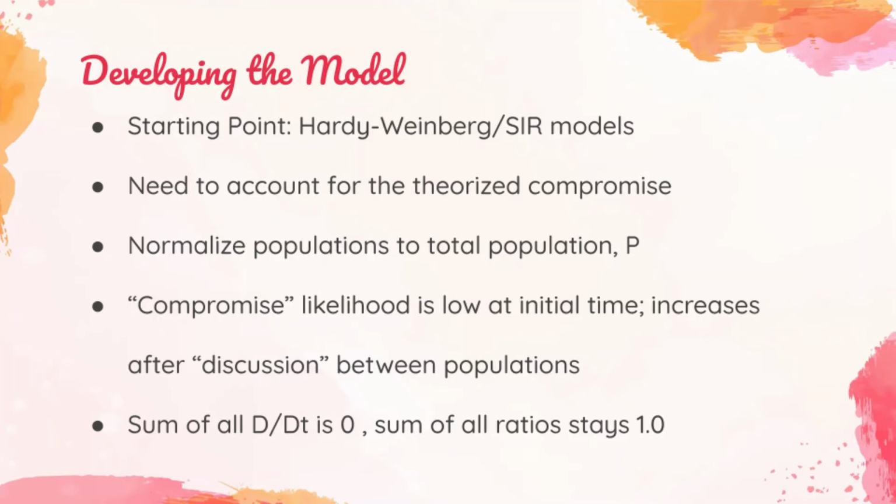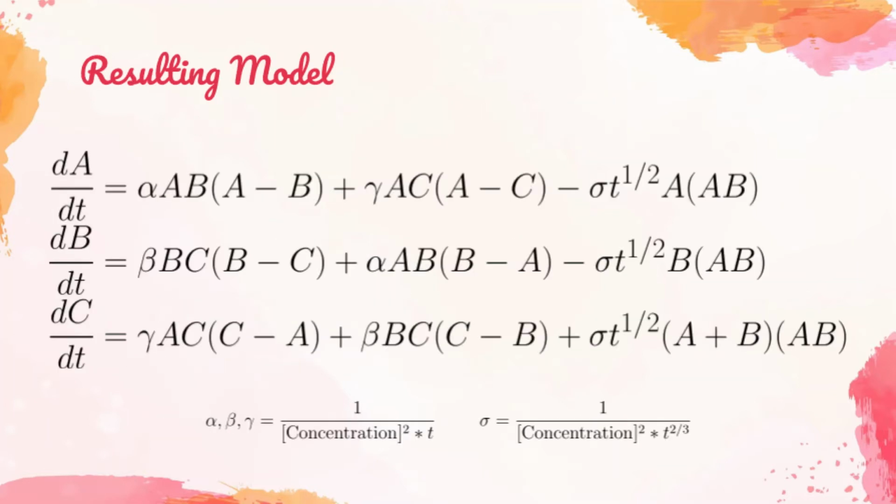When we started developing the model, we started with Hardy-Weinberg models, and we accounted for the theorized compromise between each group, and we normalized the populations to a total population P. We also made it so that the compromise likelihood is low at the initial time and increases as time progresses after "discussion" between the populations, and that the sum of all ratios stays 1.0. When you take these factors into account, this is the resulting model.